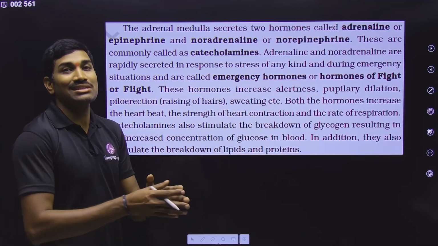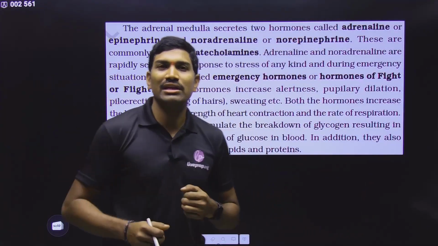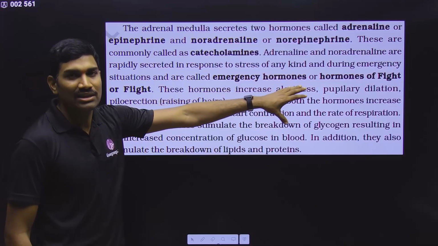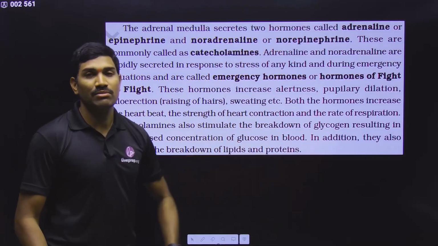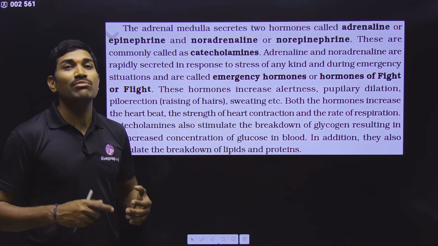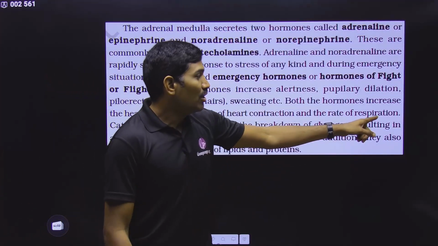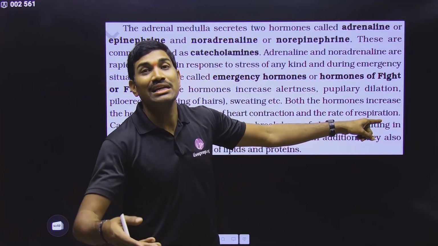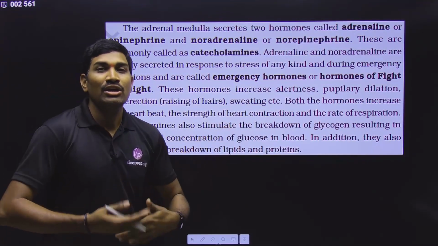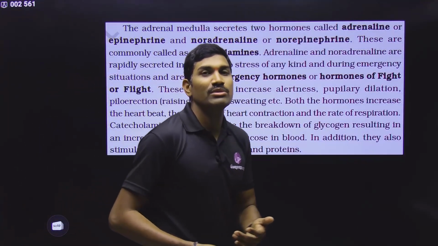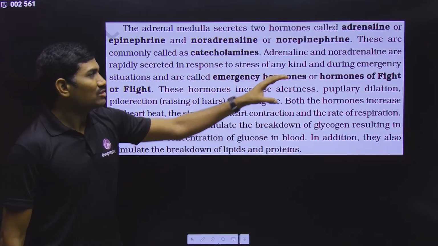So when we are in stress conditions, when we are fighting, or when we are running away in flight, in those extreme emergency conditions these hormones are released so that they help in all these things. Please remember, when we are fighting or running, we need more and more energy. So more ATP is required. More ATP means more oxygen is required. More oxygen means more respiration, the breathing rate is increased. And who is bringing that oxygen? The heart only. So cardiac activity is increased, stroke volume is increased, cardiac output is increased, the number of beats is increased. This is the relation. Relate all these things.